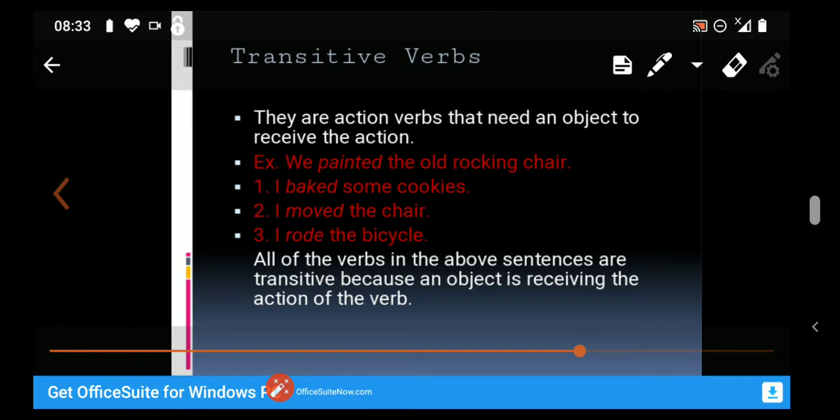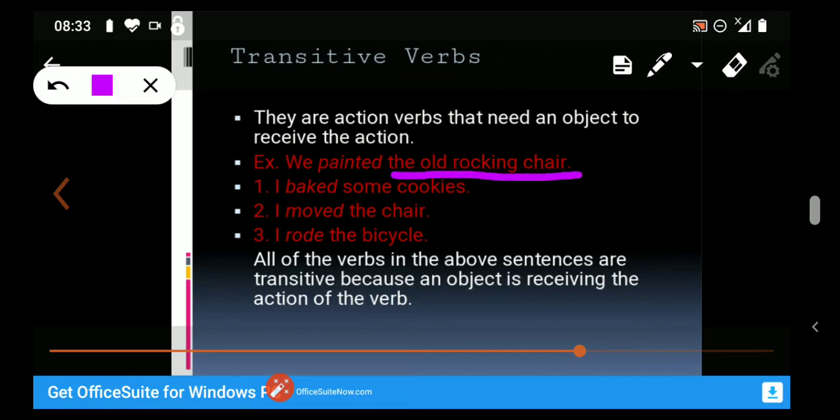See the examples here. We painted the old rocking chair. I baked some cookies. I moved the chair. I rode the bicycle. In the first sentence above, the direct object, the old rocking chair, received the action of the verb painted. Okay?